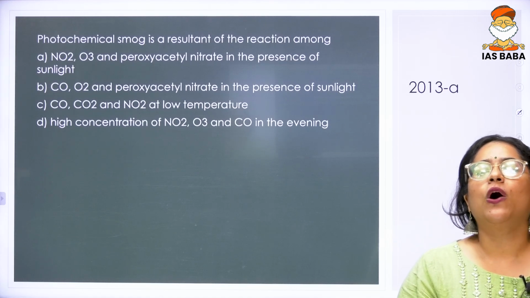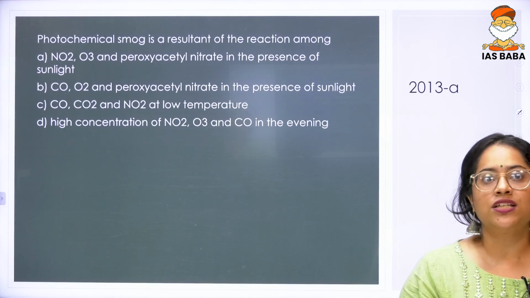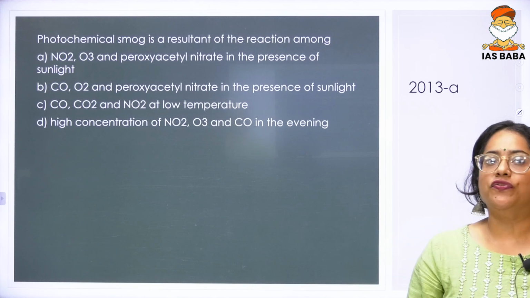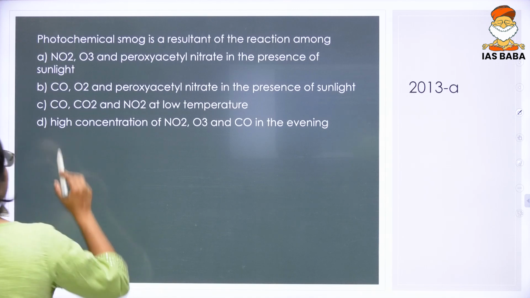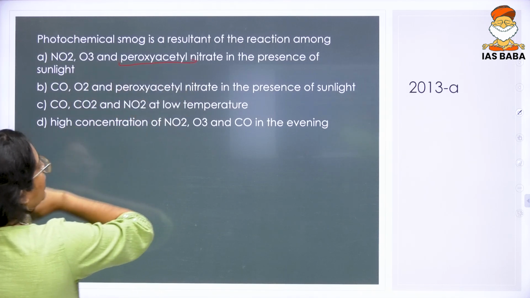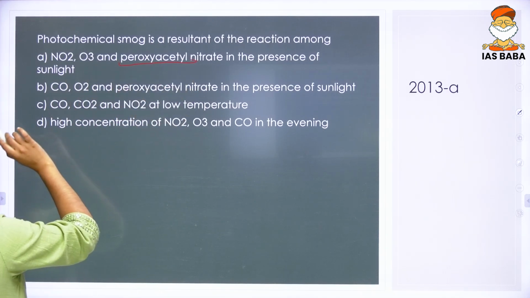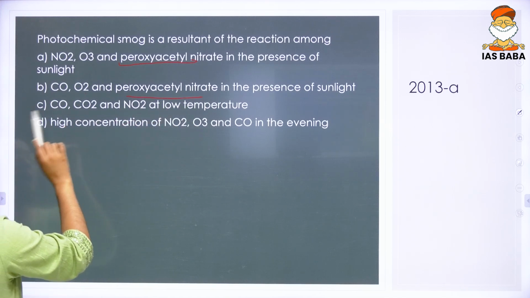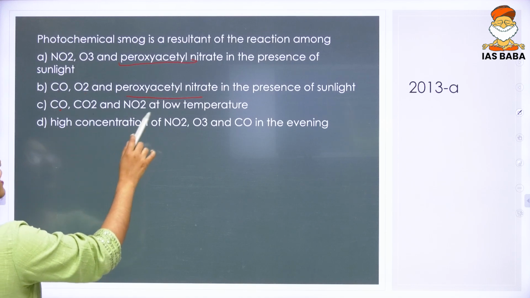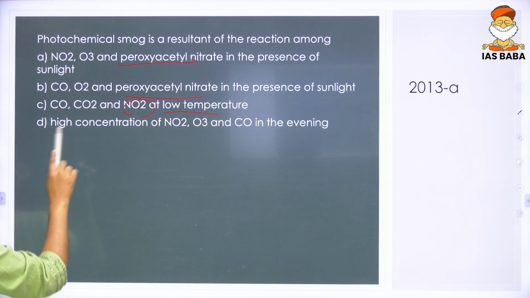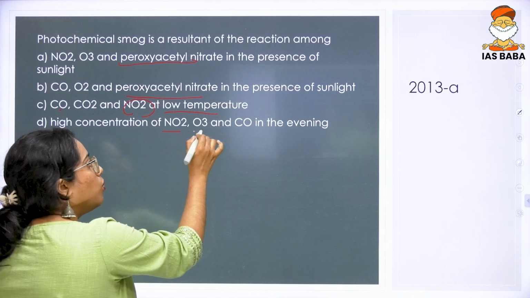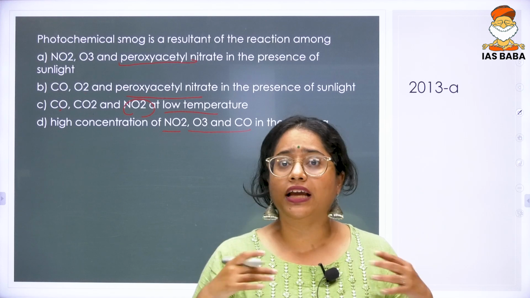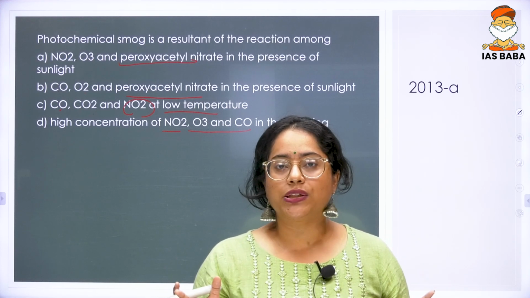Next, we move on to a 2013 question. The question reads as, photochemical smog is a resultant of the reaction among. They've given different compounds over here: nitrogen dioxide, ozone and peroxyacetyl nitrate in the presence of sunlight; carbon monoxide and oxygen and peroxyacetyl nitrate in the presence of sunlight; carbon monoxide and carbon dioxide and nitrogen dioxide at low temperature; high concentration of nitrogen dioxide, ozone and carbon monoxide in the evening. Without much elimination, let me just tell you the concept of what photochemical smog is.